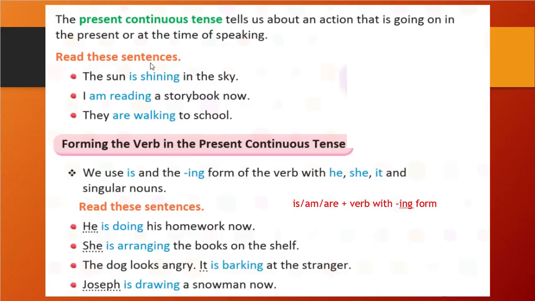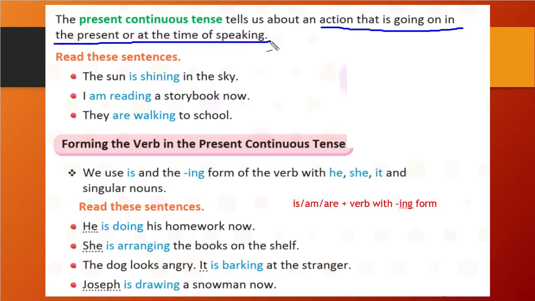Yes, the present continuous tense tells us about an action that is going on in the present or at the time of speaking. What does it say? The action which is going on in the present or at the time of speaking, like I am speaking, that is happening at that time. That kind of sentence or tense, we call it present continuous tense. You can see some examples.